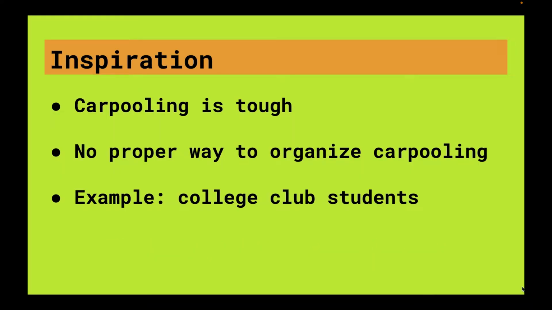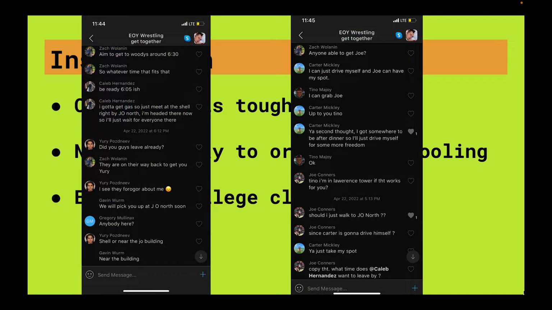A big aspect of college is joining clubs and exploring new interests. However, going to events off campus is a huge pain point when the majority of students do not have cars on campus. This leaves students with two options, either Ubering to the event or asking around for a ride in a club group chat or forum like the wrestling club. However, this can turn out to be challenging and tough with no organized way to find a ride.